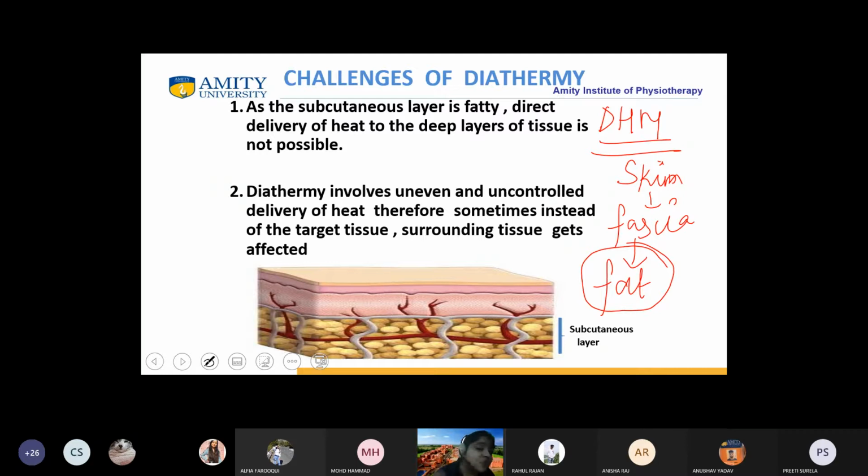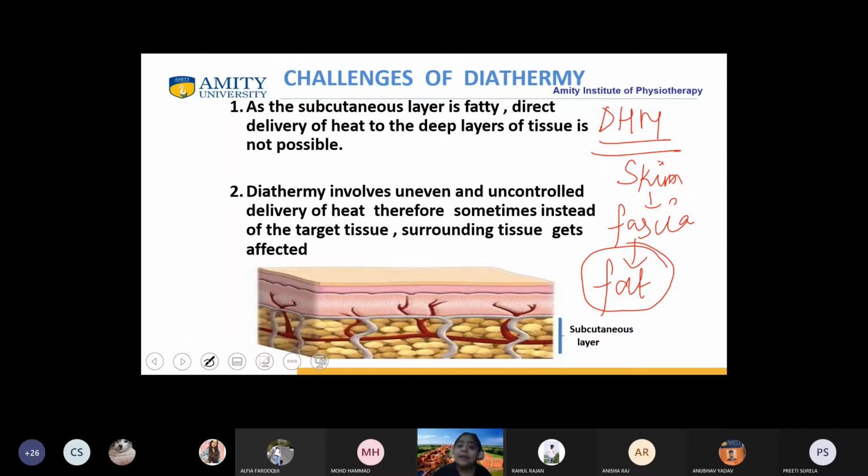So if it is an insulator, will it be helping in taking the heat and passing it on to the muscle and the ligament? Will it help or it won't help? It won't help. It obstructs. Very good, it will obstruct. Why? Because the property of fat is being an insulator.